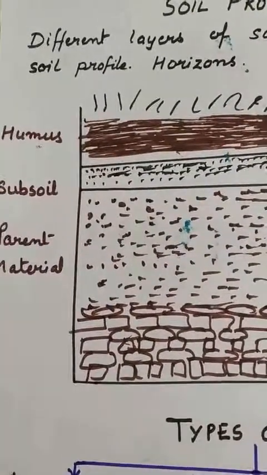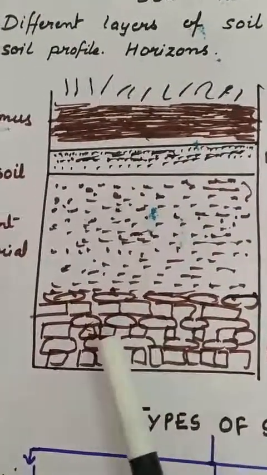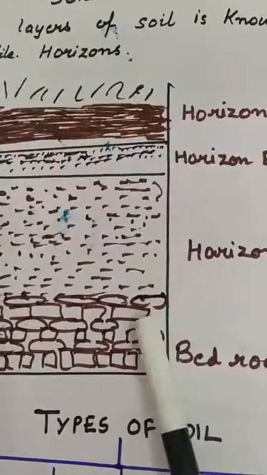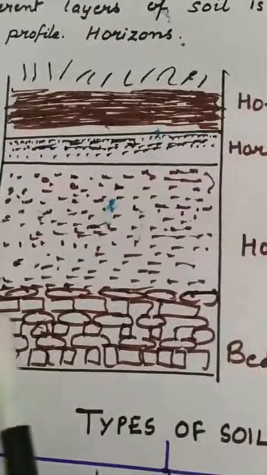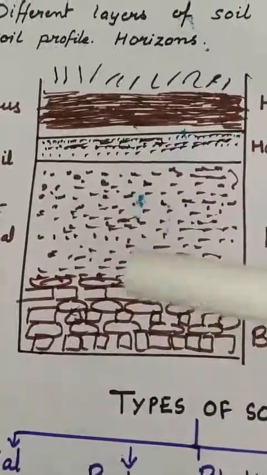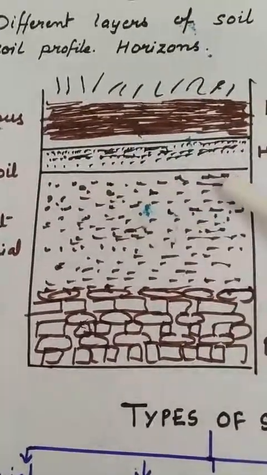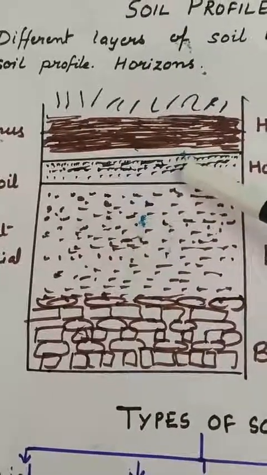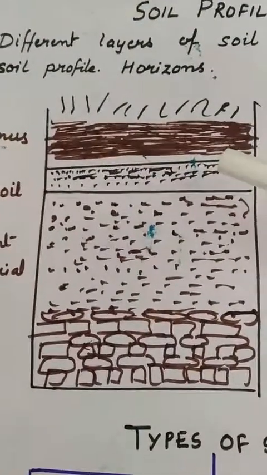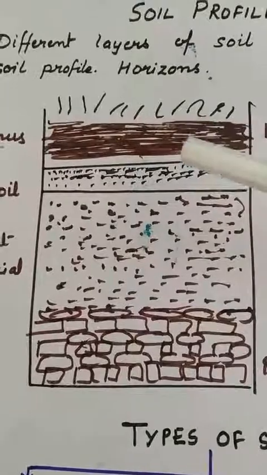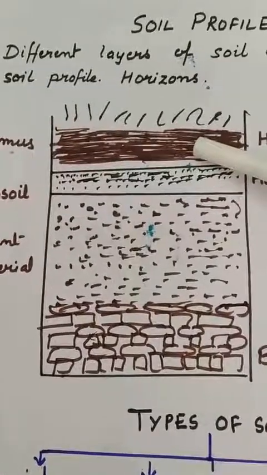Okay, again I am repeating. First, rocks are there, and this part is known as parent material or horizon C, or we can say bedrock is present at the bottom layer, and this is converted into subsoil, which is again small particles, but this part is not very fertile, students. Again, these same rocks are converted into small particles, and again into more fine particles, and become soil.